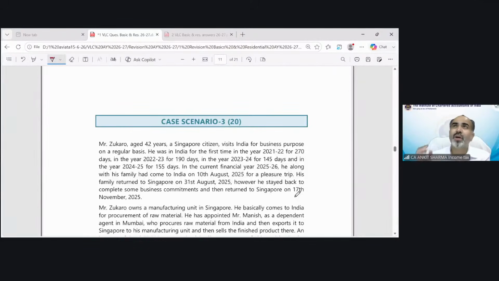Let me tell you, we will discuss multiple MTPs, multiple RTPs and multiple case scenarios. I believe there are almost 30 case scenarios, and each case scenario has 4 or 5 MCQs. So technically in case scenarios, you are practicing almost 150 questions. And if you include MTP and RTP also, you have a package of more than 200 questions for revision.